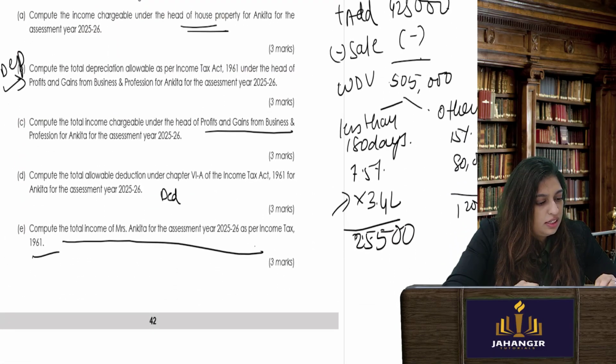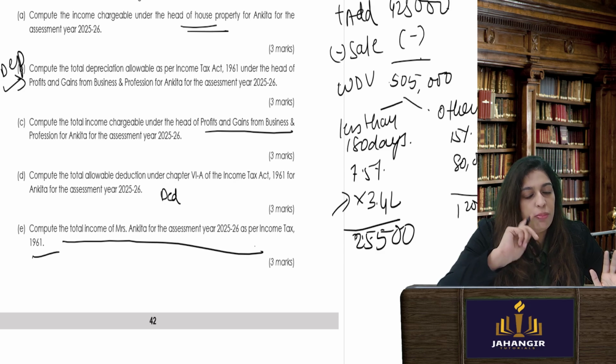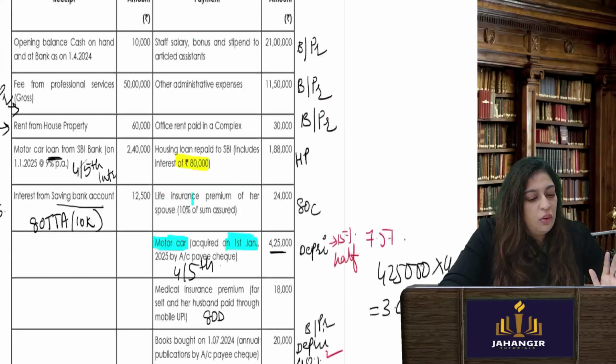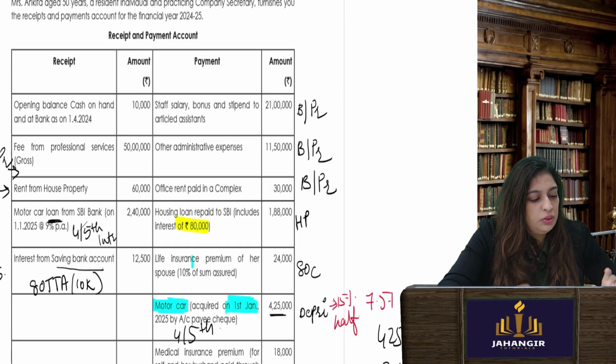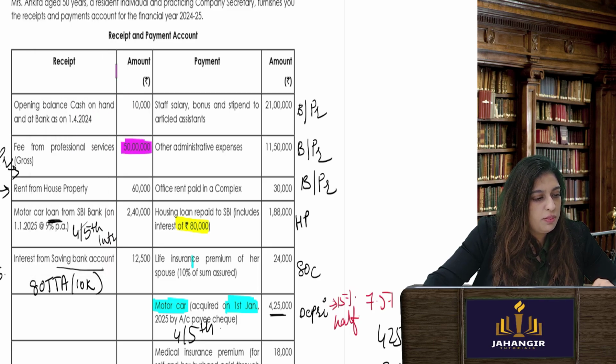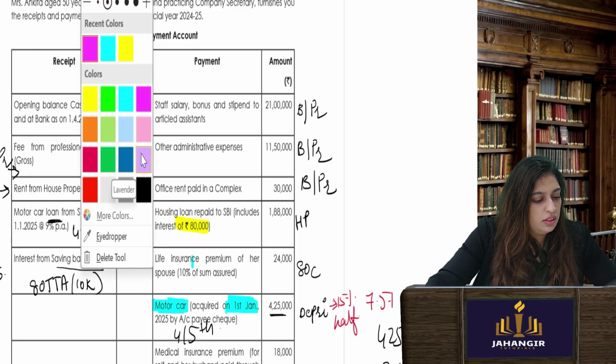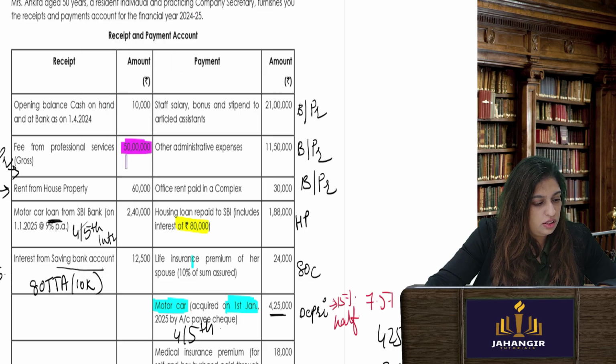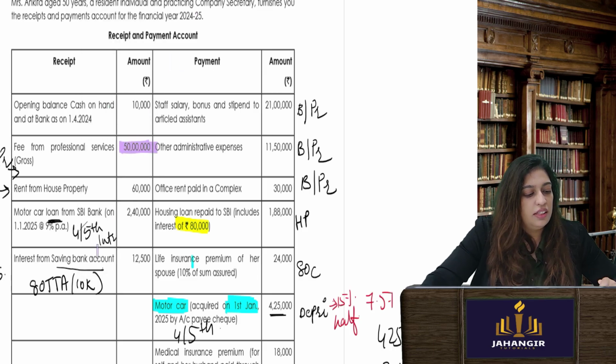Compute the total under the heads of business profession. Now business profession, what is his income? You can see here, take it in a different color. Okay, this is income from business profession. Okay, this all is the expense.